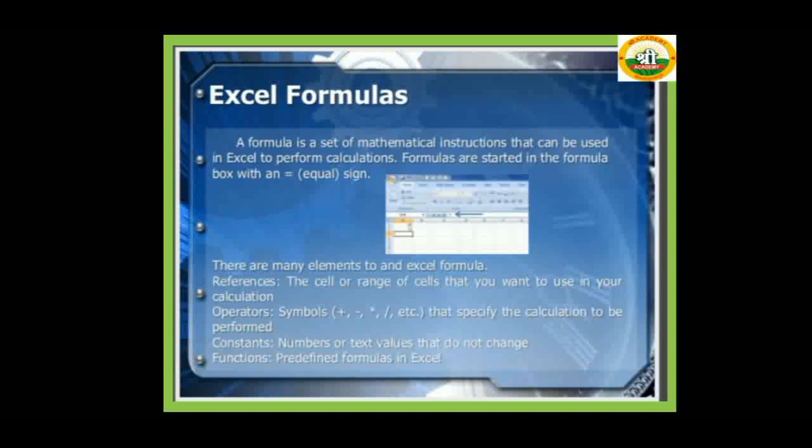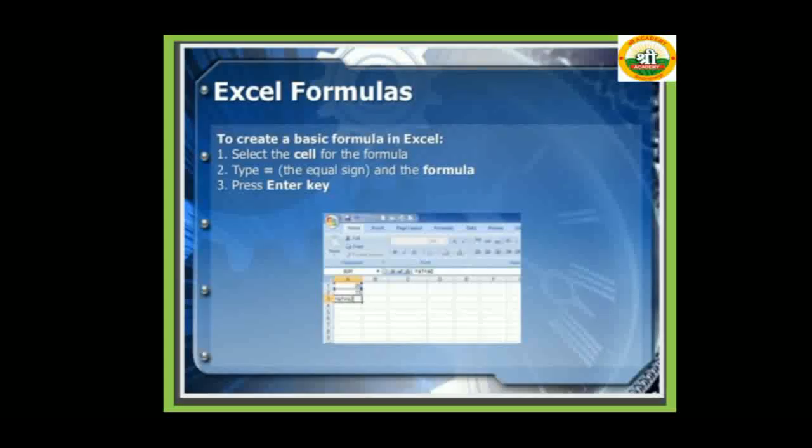So when we use an Excel formula, first you put an equal sign at the beginning, then you write the formula. To create a basic formula in Excel, first, select the cell for the formula. Second, type the equal sign and the formula, like sum, average, max, min, for example, and after that press the Enter key, then your formula works.